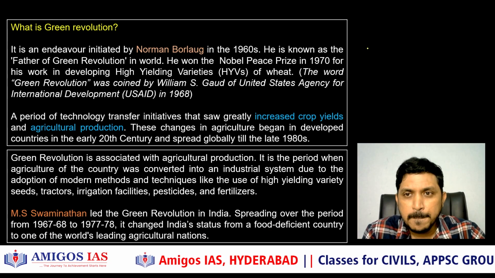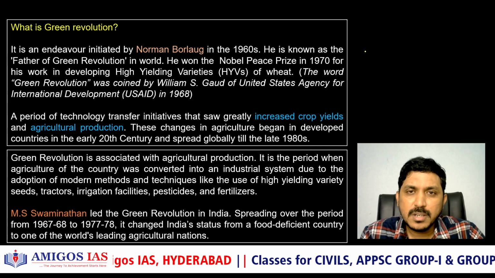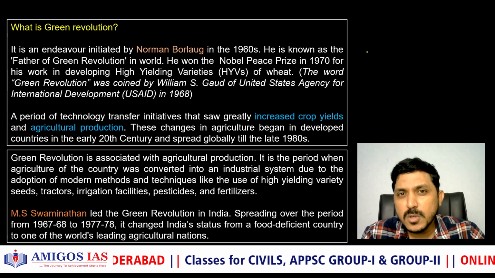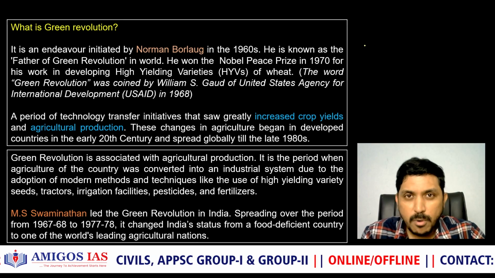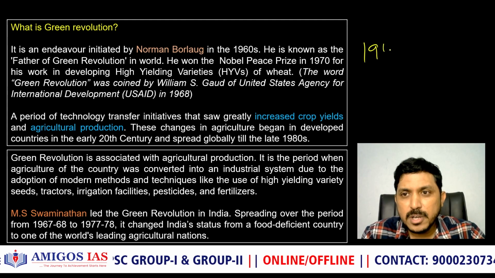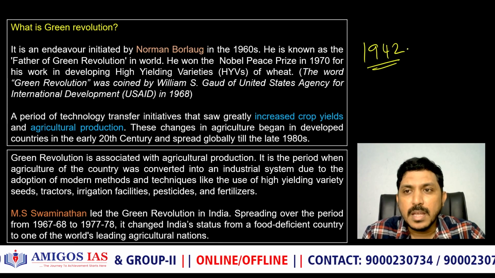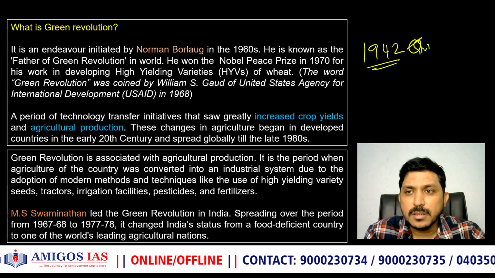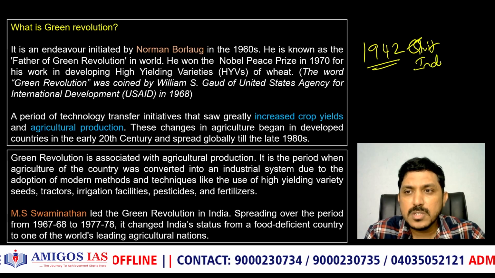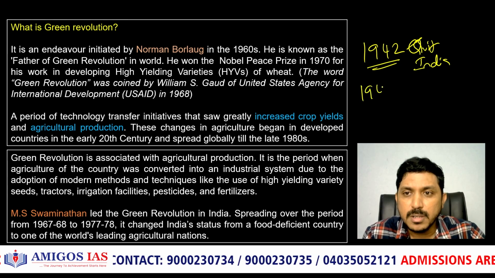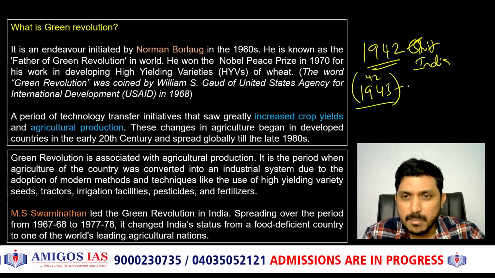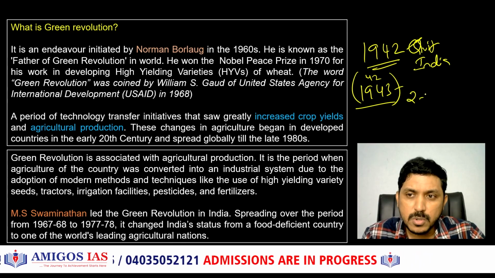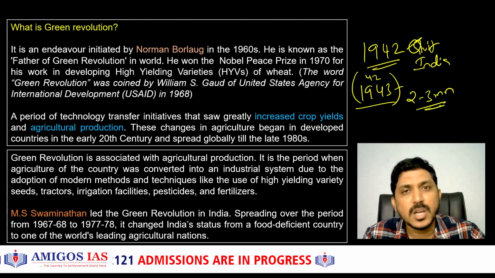Okay, his father was from the medical profession, and it was expected that he would also go to the medical profession. He also cleared civil services. But one important point is during 1942, when Mahatma Gandhi called for Quit India, at that time, India also was going through famine, especially in Bengal. Okay, in this particular 42-43 phase, the Bengal famine reportedly killed 2 to 3 million people by various accounts.